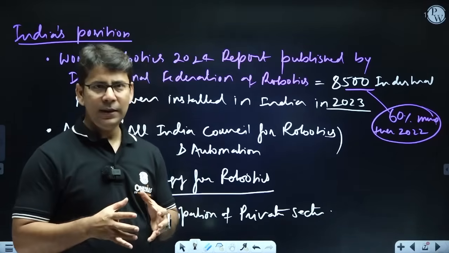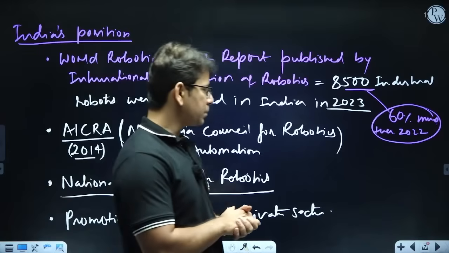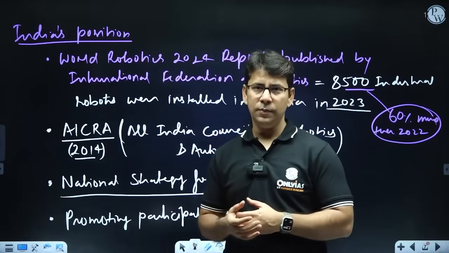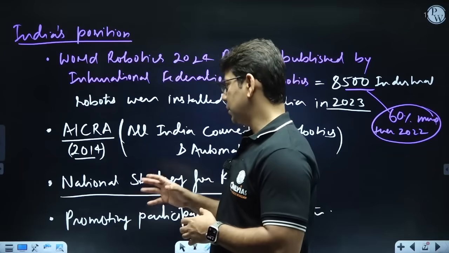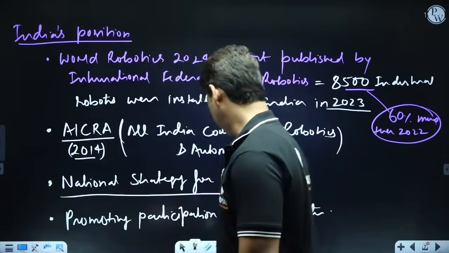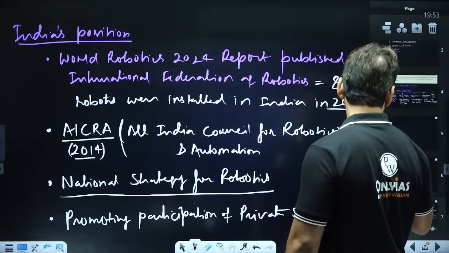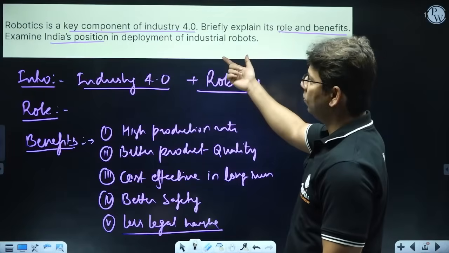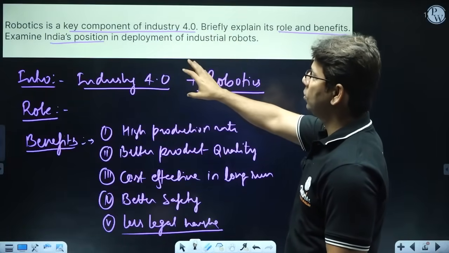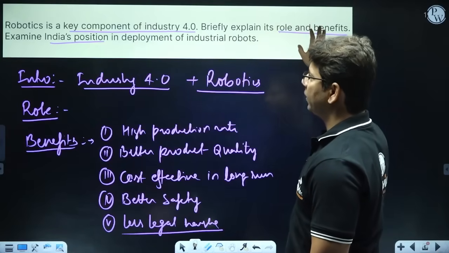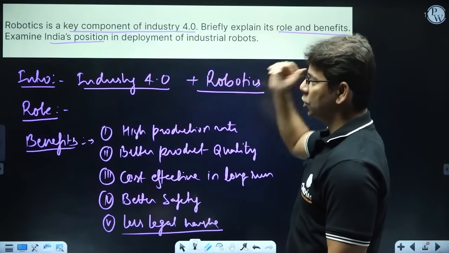So what I feel is that this particular question has a lot of potential, right? Because we are exploring how Industry 4.0 will be benefited by robots and robotics, what kind of role it can play, what kind of benefit it can give, and India's position.